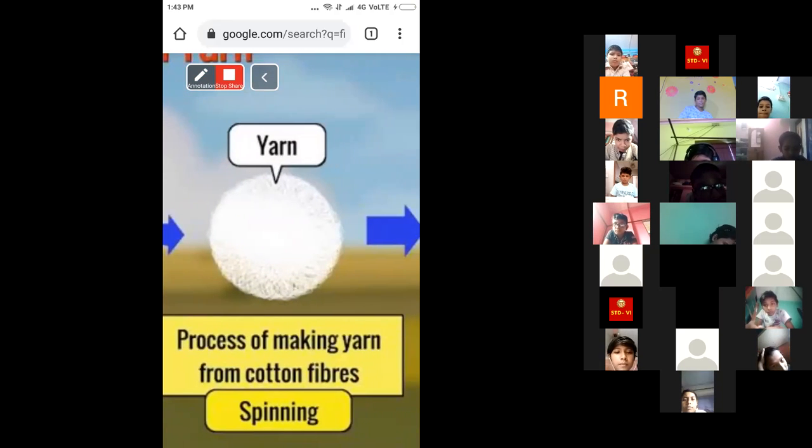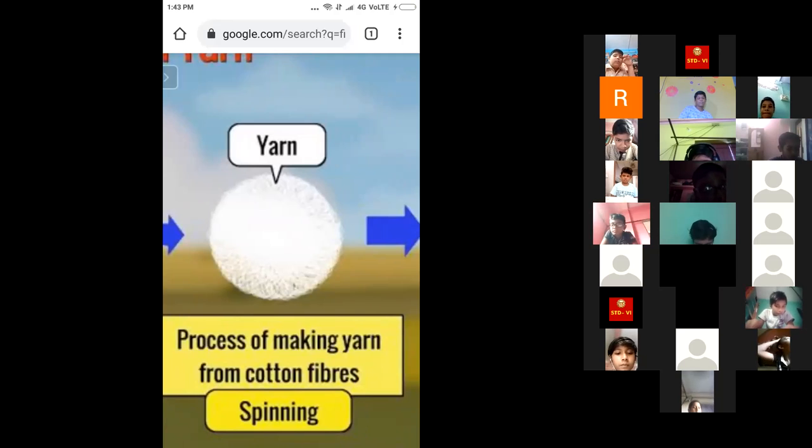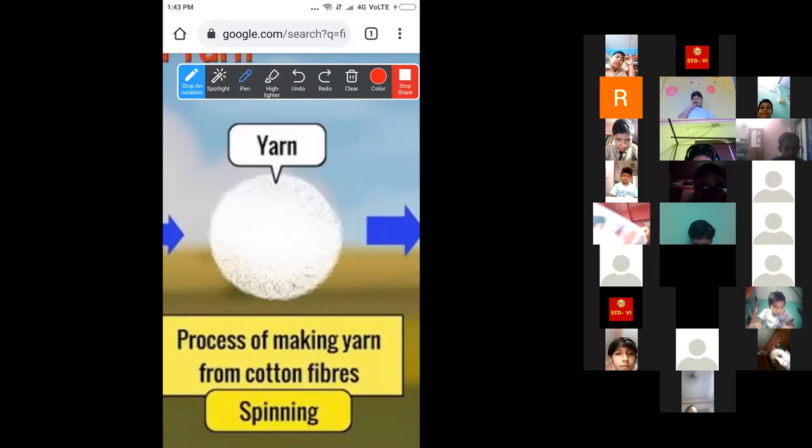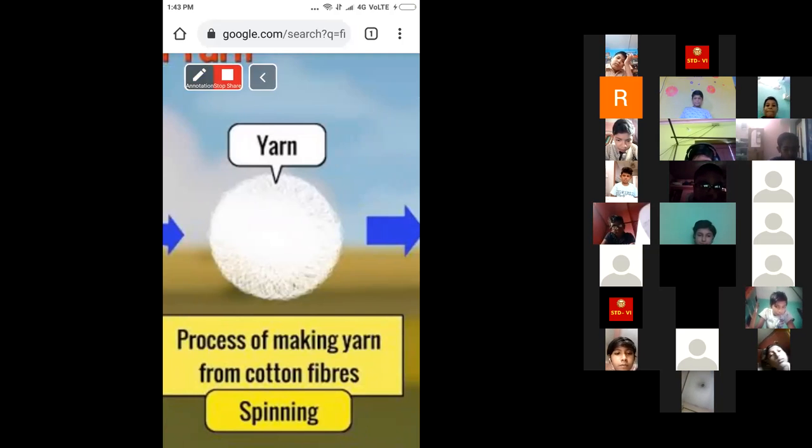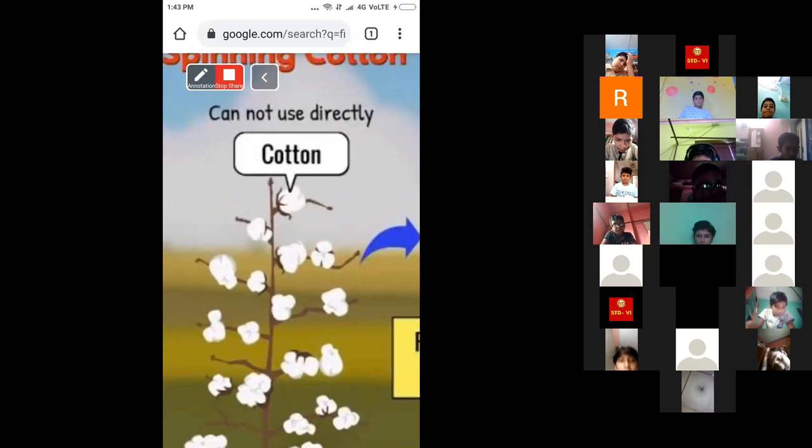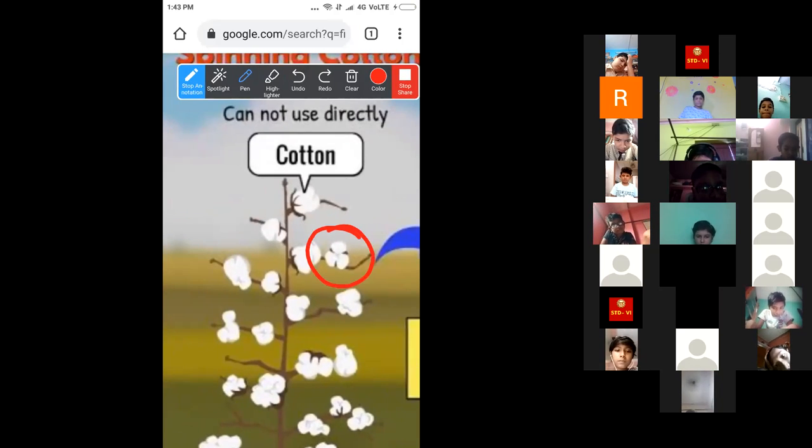We just simply spin the cotton balls, and by the spinning process, we make the yarns from the cotton fiber. So that cotton ball that we get from the cotton plant, these are called the fibers.